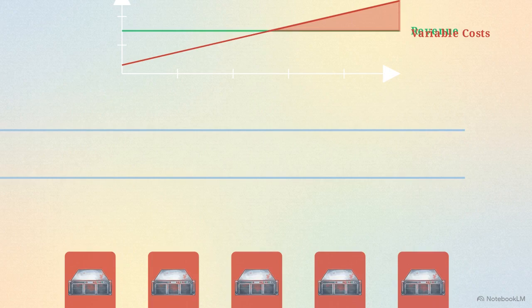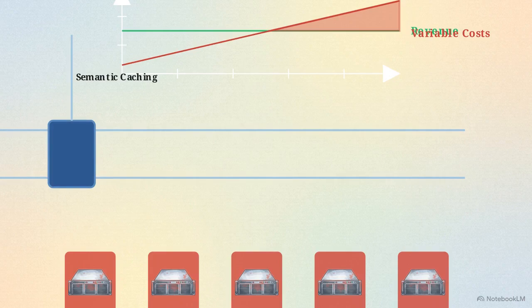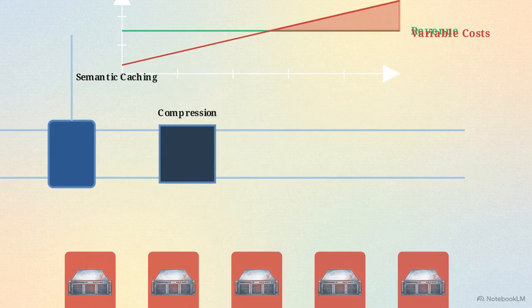The first optimization is semantic caching. Repetitive queries are served directly from a database, bypassing the expensive hardware layer entirely. Next is prompt compression, which minimizes the number of input tokens that require processing by stripping out unnecessary context. Implementing retrieval augmented generation, or RAG, injects precise, relevant data into the prompt. This eliminates the need to push massive, generalized documents through the context window.